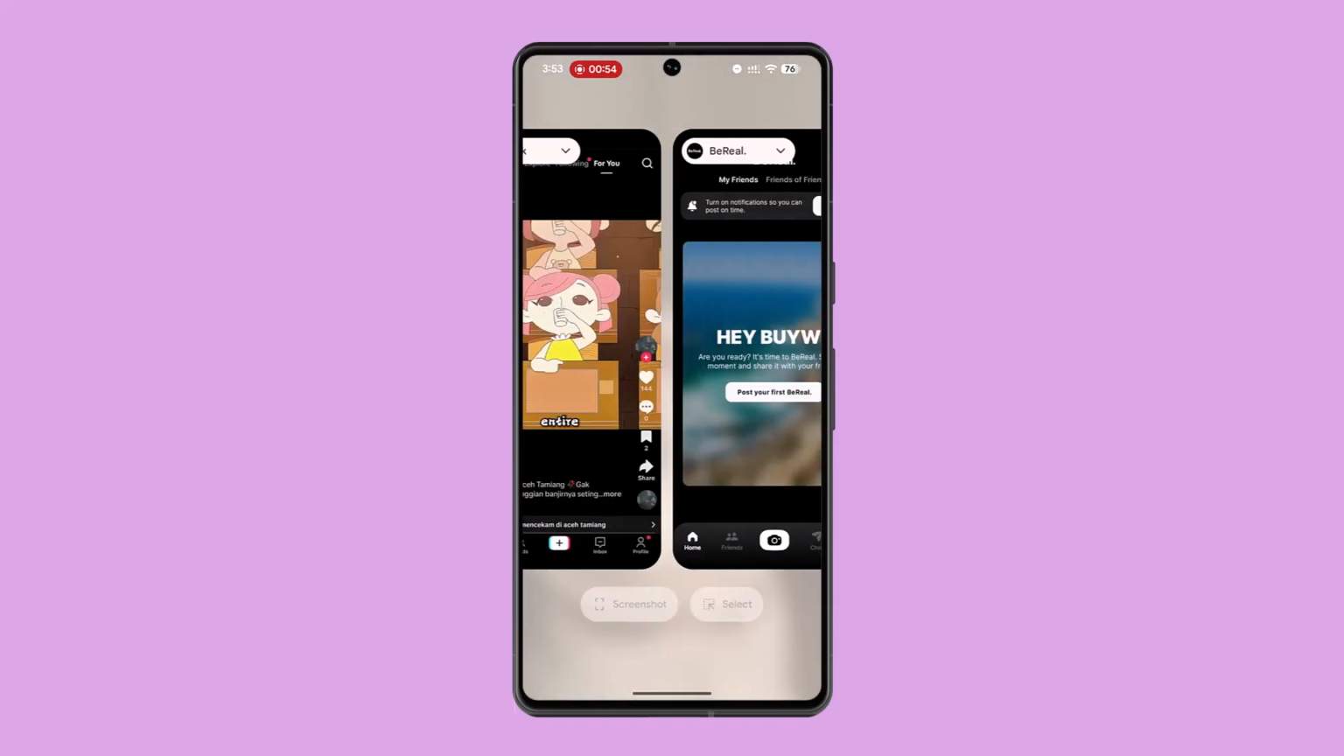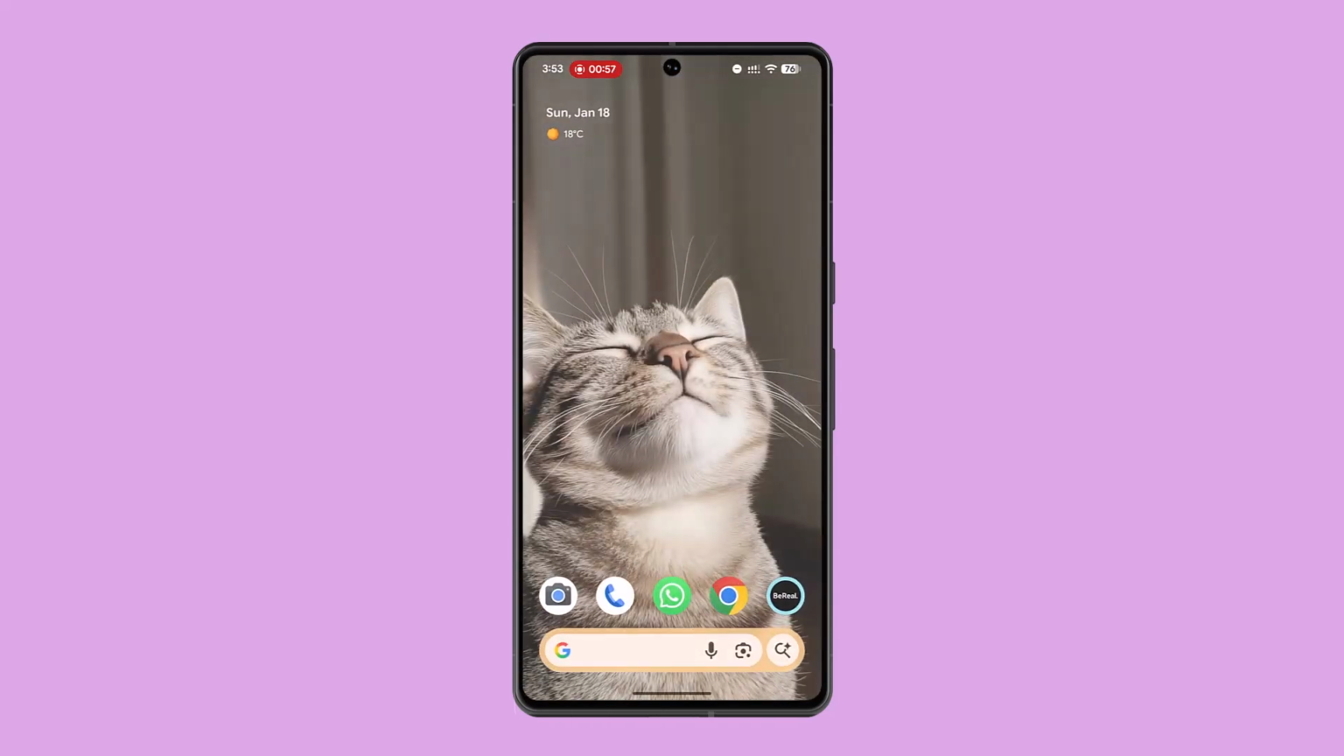Next, you could also ensure you have a strong cellular or Wi-Fi signal. And you could also post your next BeReal. Your previous memories will only refresh and appear after you have successfully posted your current BeReal.